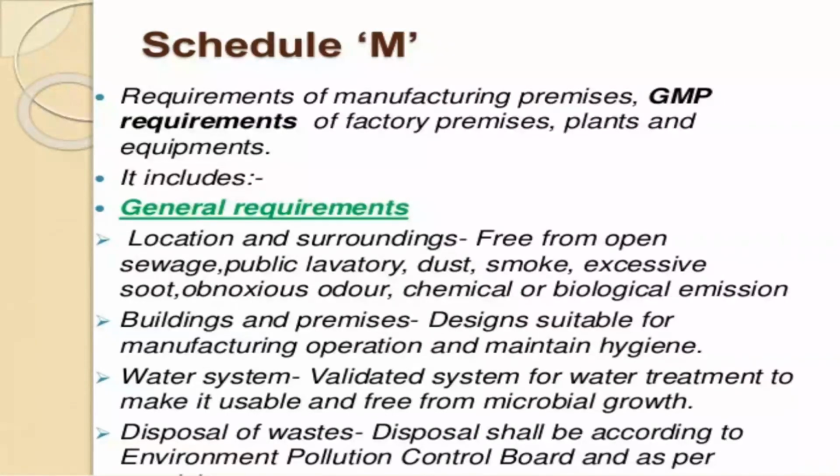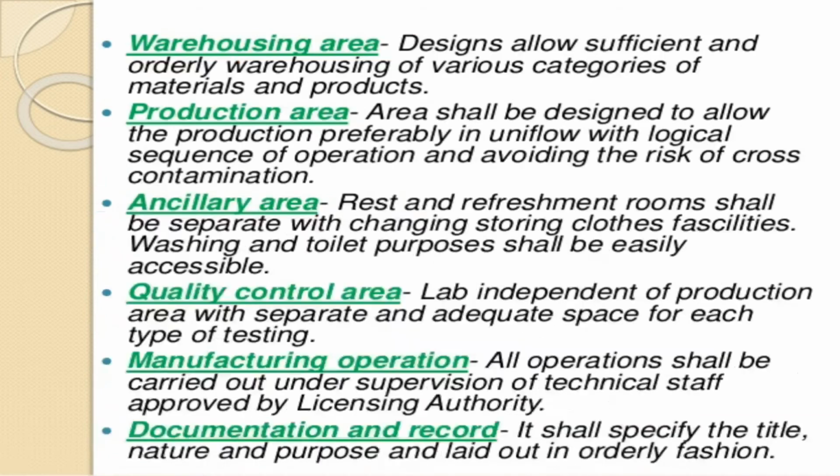Schedule M: requirements of manufacturing premises. GMP, requirements of factory premises, plant and equipment. GMP means good manufacturing practice. General requirements: location and surroundings free from open sewage, public dust, smoke, excessive soot, odors, chemical or biological emissions. Building and premises: design suitable for manufacturing operations and to maintain hygiene. Water system: a validated system for water treatment to make it usable and free from microbial growth. Disposal of waste: disposal shall be according to the Environment Pollution Control Board.